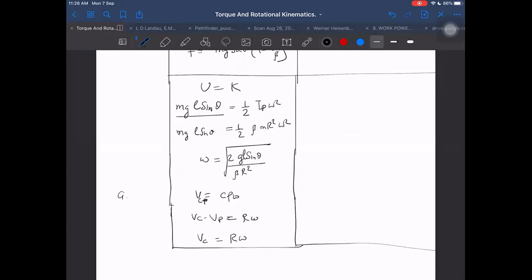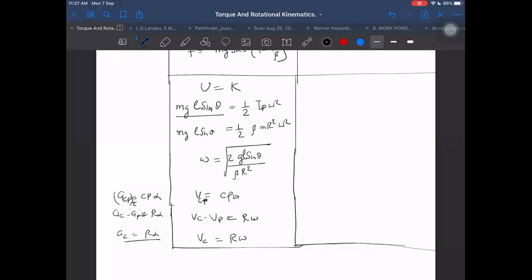Same method I can use for acceleration. Acceleration of CP is equal to CP into alpha, and A_C minus A_P is equal to... But A_P, this is only tangential acceleration, that is equal to R alpha. A_P is 0, so acceleration A_C is just equal to R alpha. This method we could use there also.